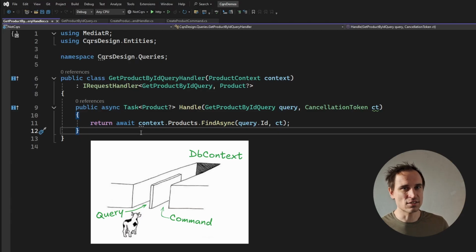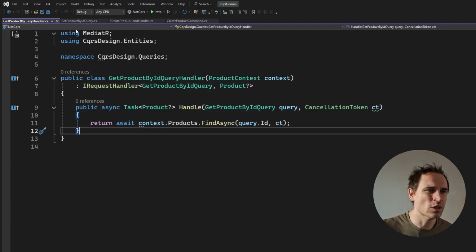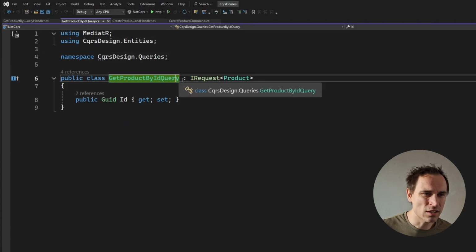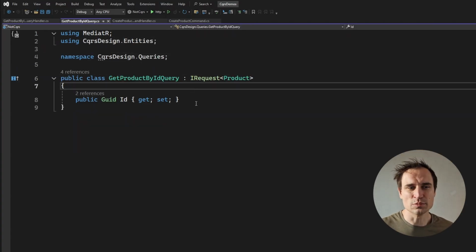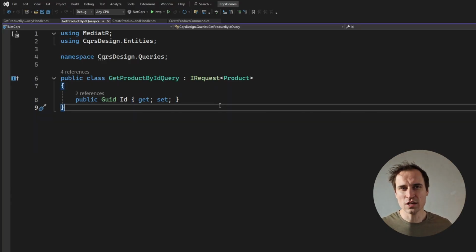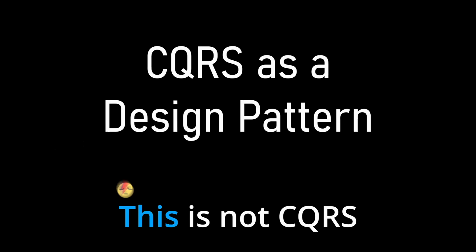This is not CQRS. Also, if I take a look here at my command versus my query, well, there's not a real distinction between those two. I can just rename this command and everything would still work. Two commands are just as separated as this query and this command, so we need a little bit more on that front as well. So to answer the question, is this CQRS? Well, the answer is clearly no.